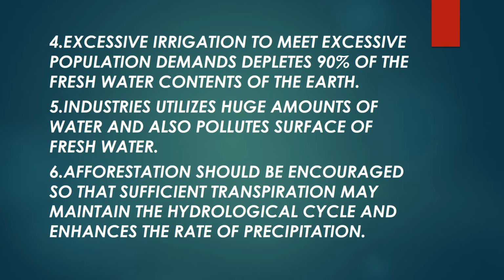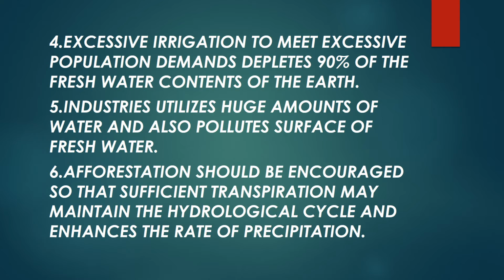Fourth, excessive irrigation to meet excessive population demands depletes 90% of the fresh water content of the earth. So irrigation also needs water, that is for agriculture. Industry utilizes huge amount of water and also pollutes surface of fresh water. Industry also requires water.